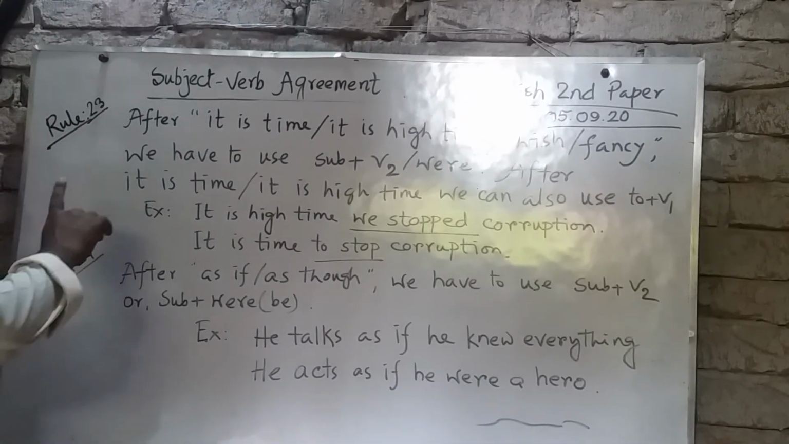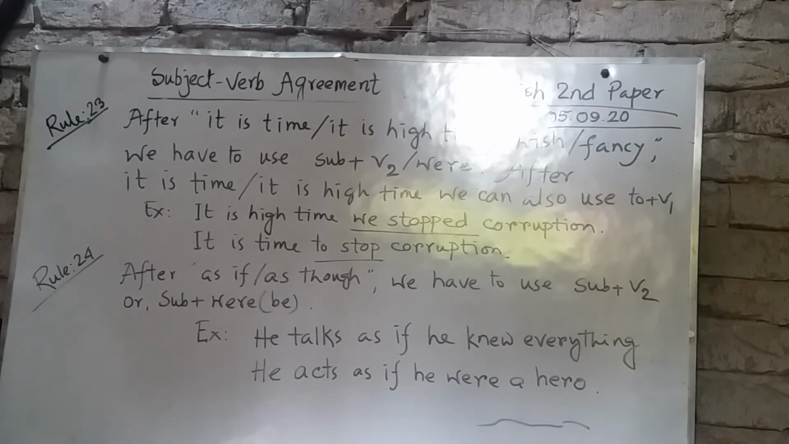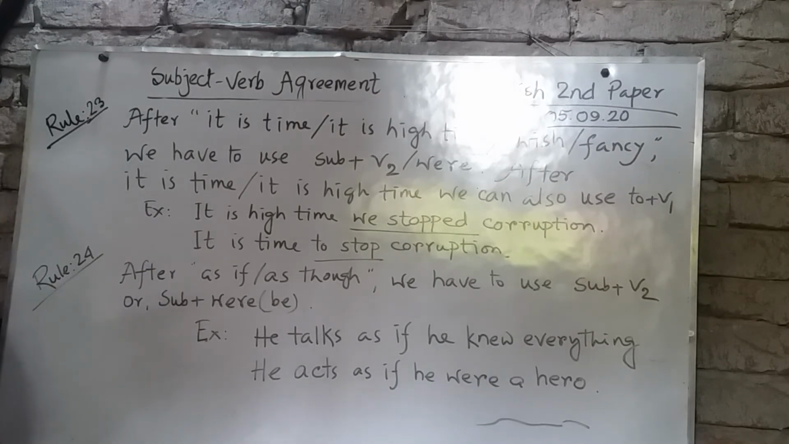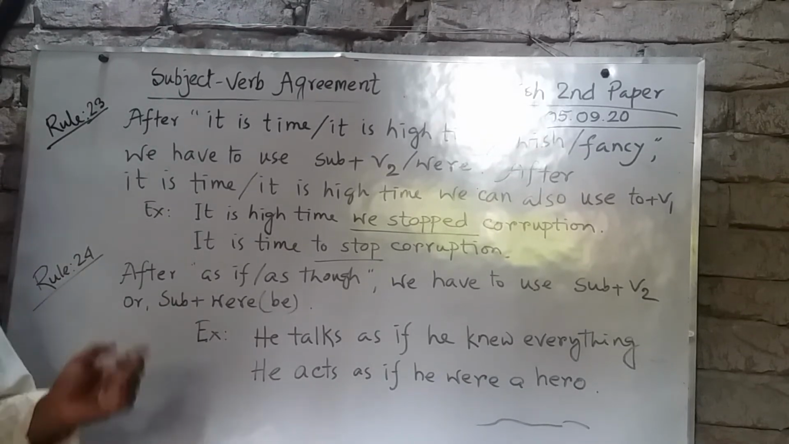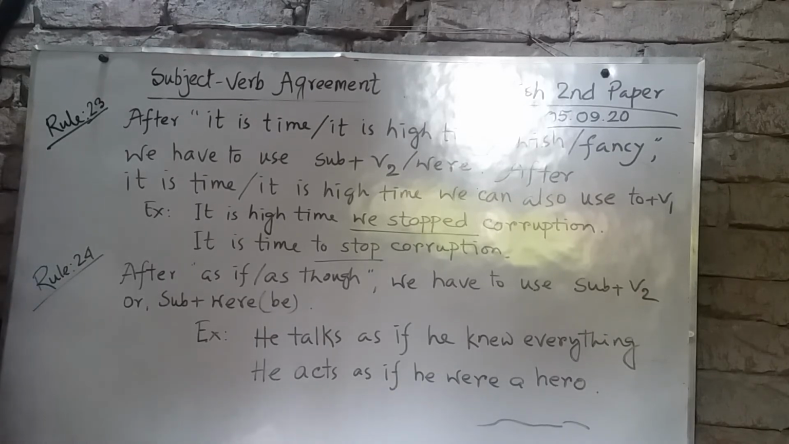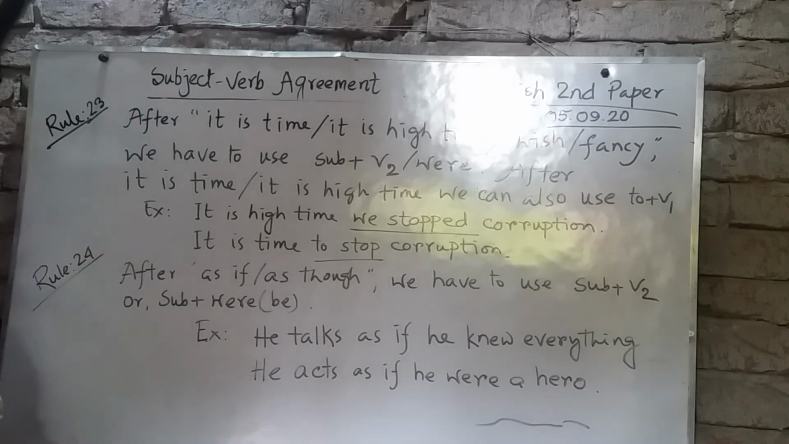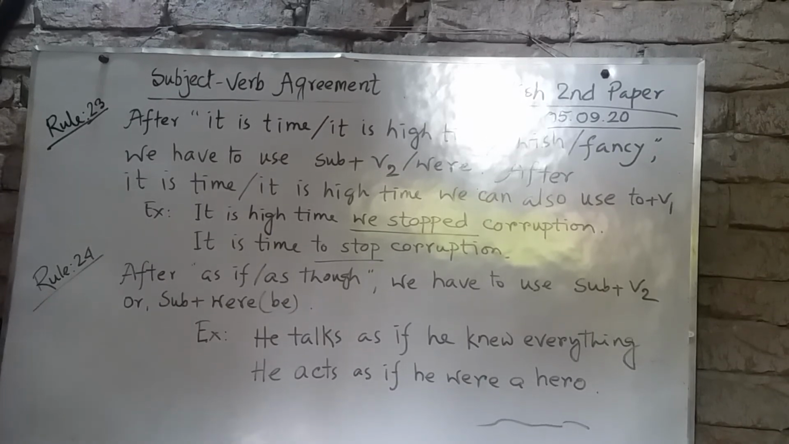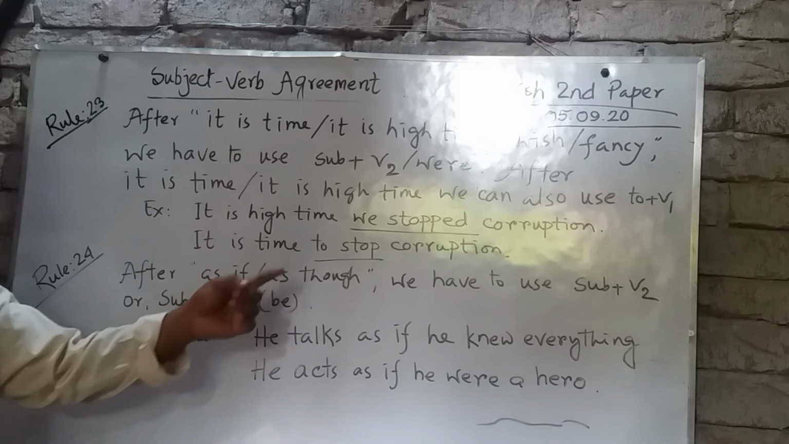Here, rule number 23. After it is high time, it is time, wish, fancy, we have to use subject plus V2 or were. When we get it is time, it is high time, wish or fancy in a sentence, then we have to use subject plus V2, or were at the time of be verb. At the same time, after it is high time and it is time, we can also use to plus V1, the infinitive. Example: it is high time we stopped corruption. Here, subject plus V2, we stopped. Another sentence: it is time to stop corruption.